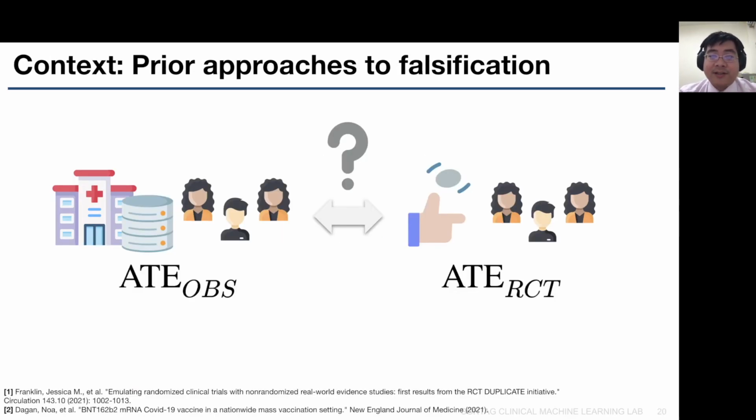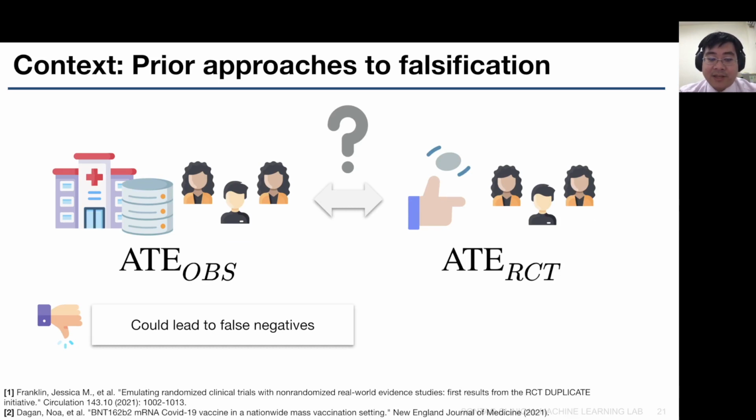To put our study into context, we will talk about a few prior approaches to the falsification procedure. One approach is to directly compare the average treatment effect of observational studies and RCT after transportation. The caveat of this approach is that it can lead to false negatives. For example, suppose that males have positive bias for the observational study and females have negative bias in the observational study. Then if we only test for ATE, we may not be able to detect the differences between the conditional average treatment effects.